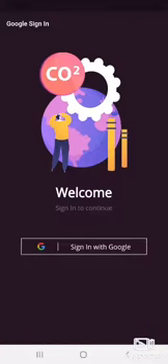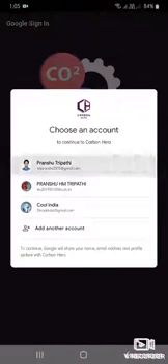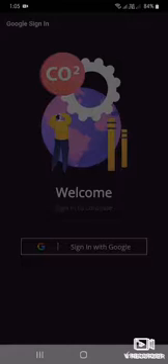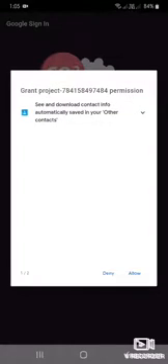We begin by signing into the application using our Gmail account. So let me choose my Gmail account. The application asks for the permission of accessing my Google contacts, so I am allowing it.